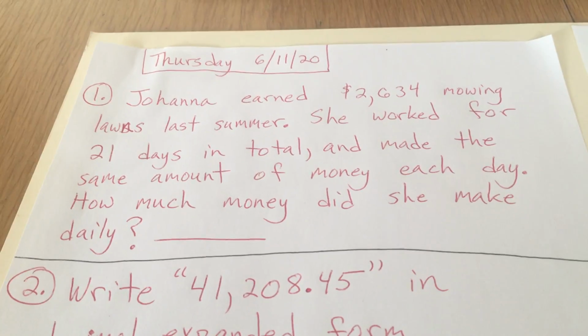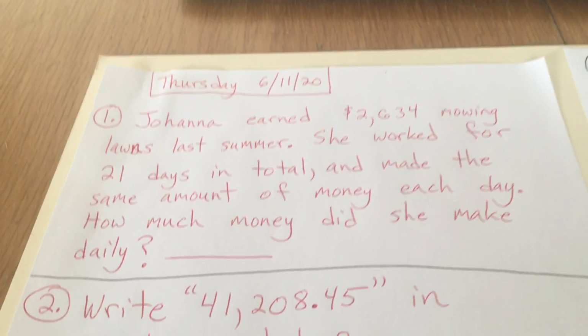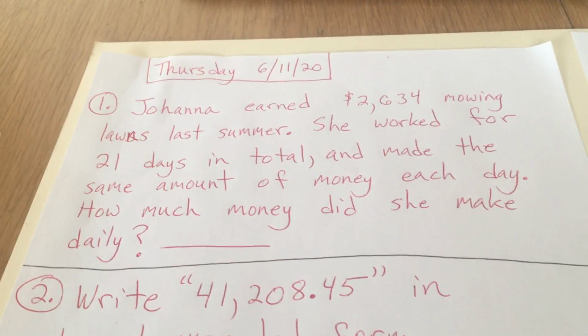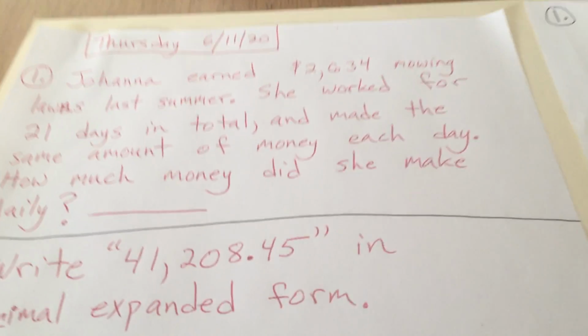Johanna earned $2,634 mowing lawns last summer. She worked for 21 days in total and made the same amount of money each day. How much money did she make daily? Okay, so now I've got my pen. I'm going to go back and annotate.